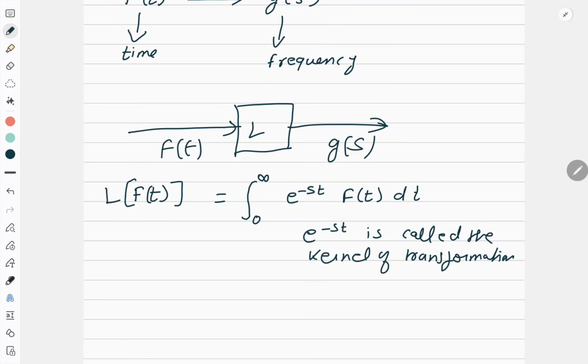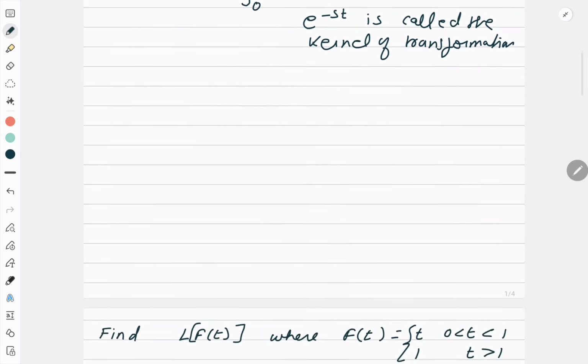So now in the first video, I will teach you how to solve questions, especially with a discontinuous function, by using the definition of Laplace transform. And from the second video, we will introduce the formulas. So let us start with the first question.